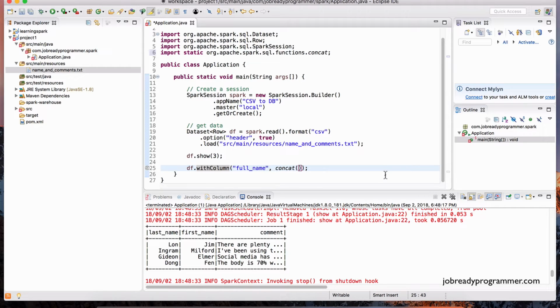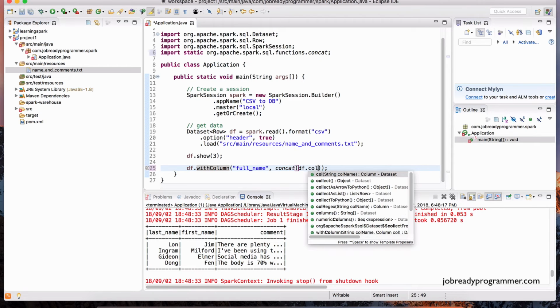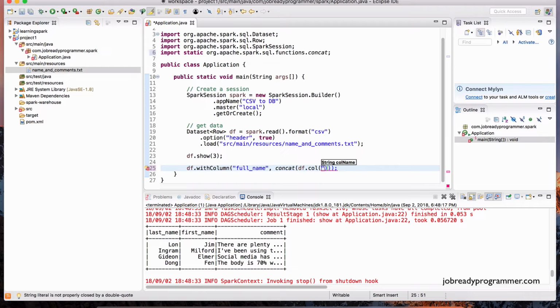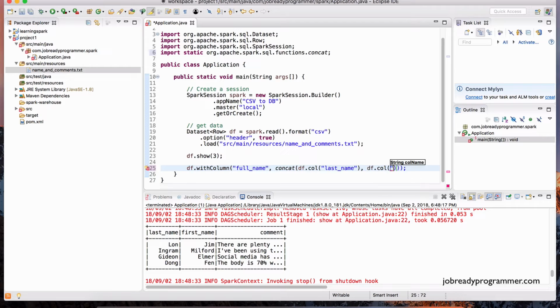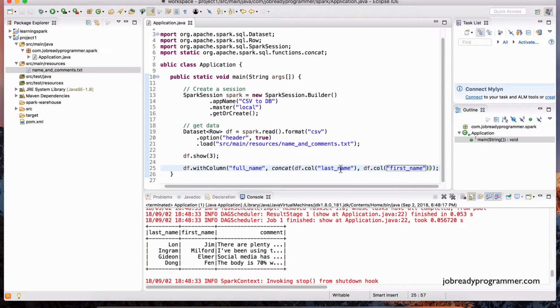We want to concatenate 2 columns. We can use concat, and we can say df.col, and we specify the first column, which is last name. Then we separate it with a comma, and then we specify the second column. So it's going to be df.col, and that is going to be first name, like that. Now it's going to take the text in the last name column and concatenate it with the text in the first name column, combine both of these together and put it into a new column called full name.